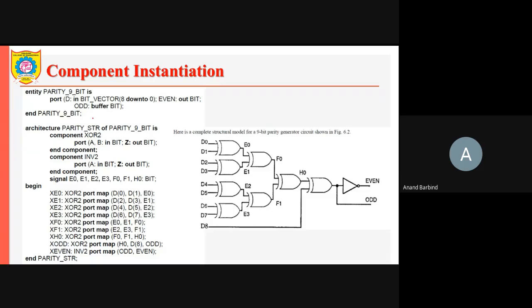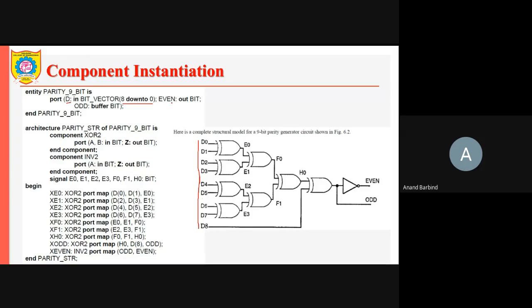It has got a D input, and this particular D input is of type array, 8 down to 0. So D0 to D8 inputs are there. On the right side, the diagram has been shown. You can see the inputs for this particular parity generator.